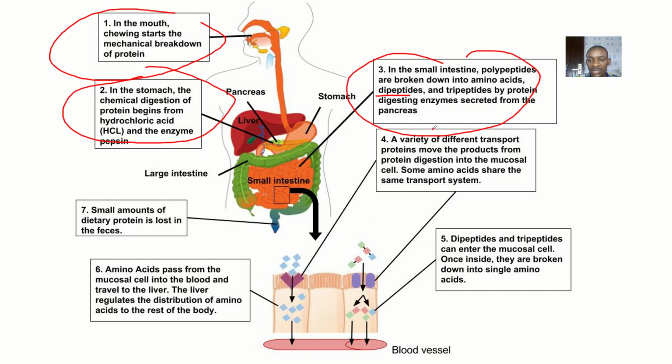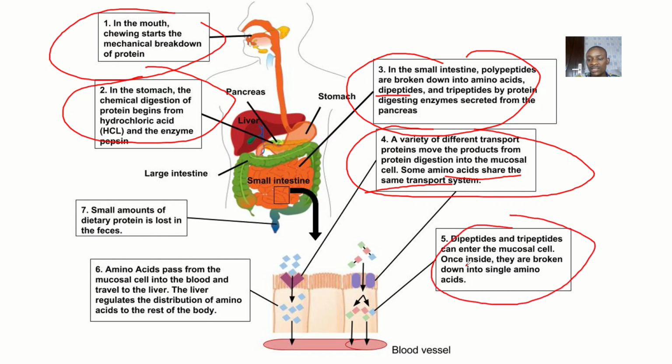Then number 4, a variety of different transport proteins move the products of protein digestion into the mucosal cell. Some amino acids share the same transport system. Then number 5, dipeptides and tripeptides can enter the mucosal cell.